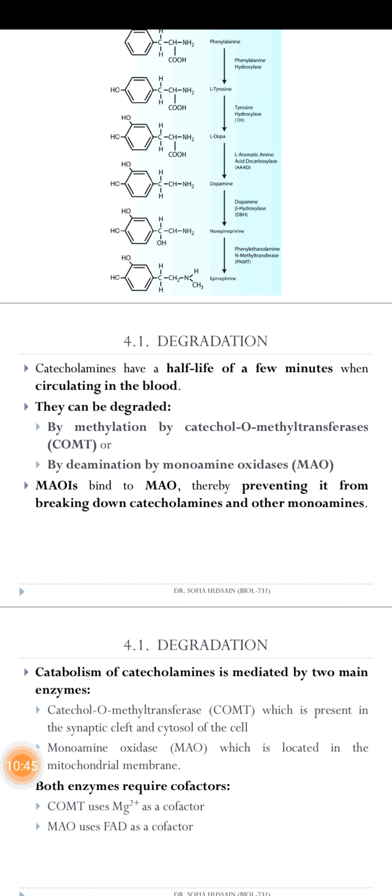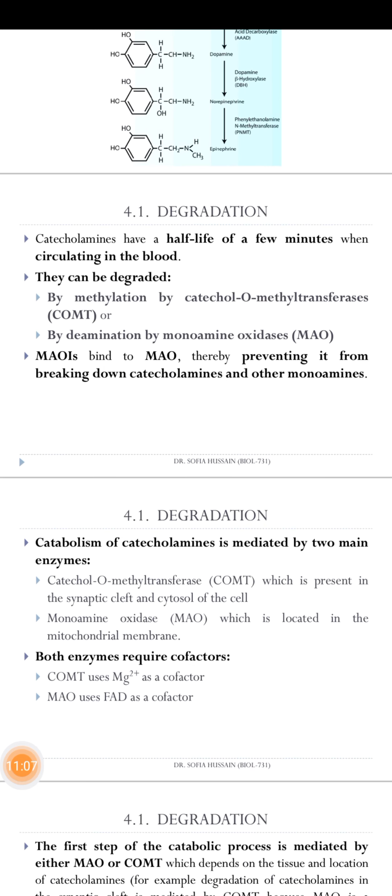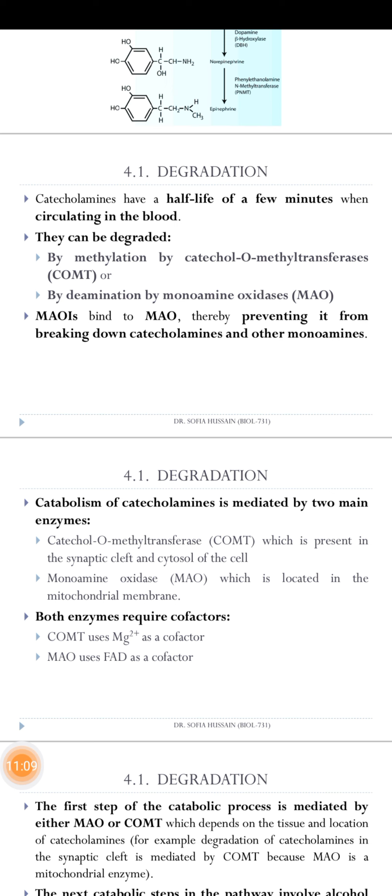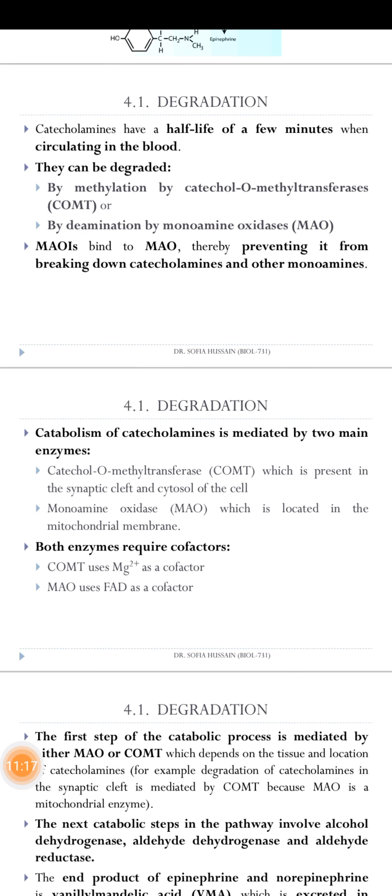How does the degradation occur? Degradation is the breakdown or destruction of the hormone. Catecholamines have a half-life of a few minutes. When circulating in the blood they can be degraded by methylation, by catechol-O-methyltransferase, that is COMT, the enzyme. MAO acts by deamination, breaking down the amines. So the degradation of the catecholamine occurs.